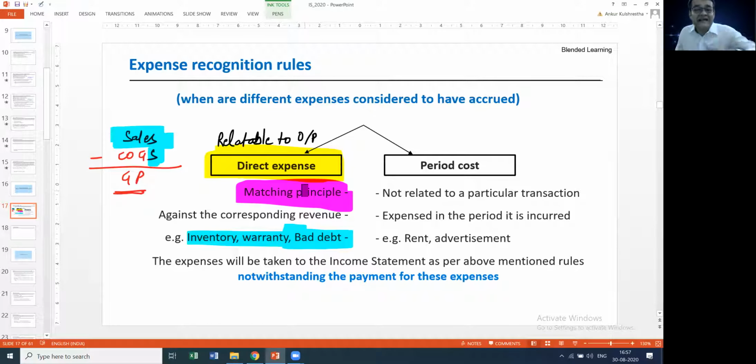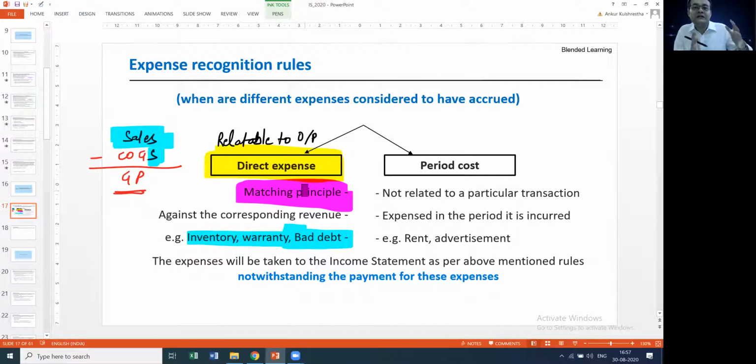So what's going to happen till then? Let's say I've produced the inventory but I haven't sold it. My cash payment, etc., all have been done, let's assume, but the inventory hasn't been sold. Can I transfer cost of goods sold to P&L? No. But till then, where would it lie?